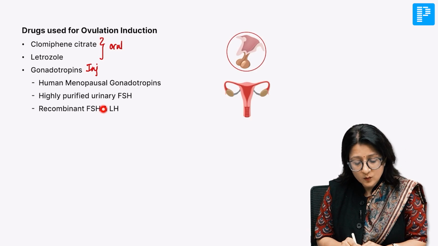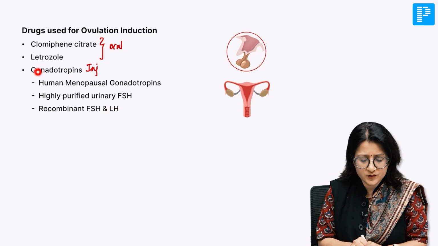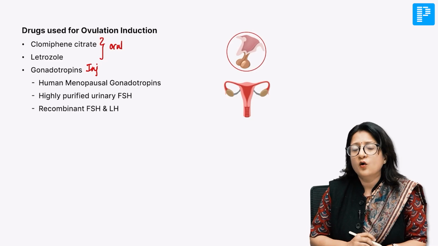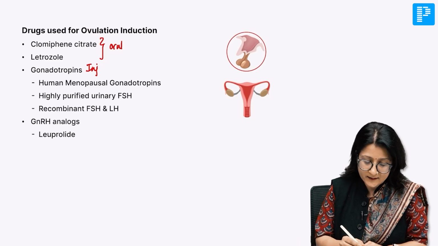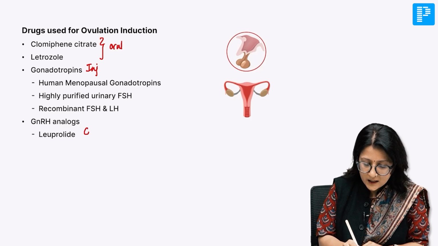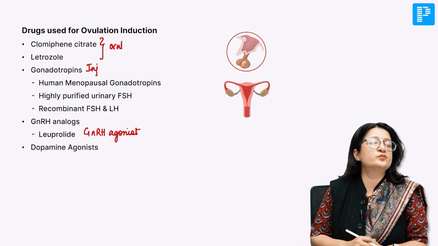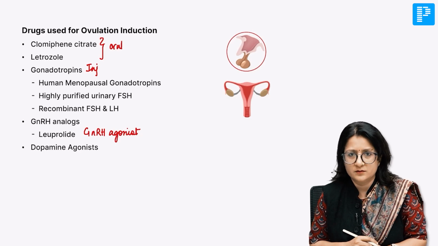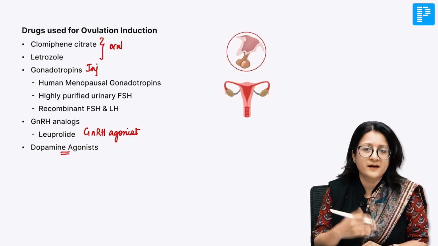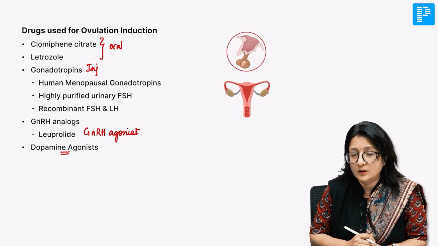These recombinant ones are very expensive injections, and that adds to the cost of using gonadotropins for ovulation induction. We also have GnRH analogues. Leuprolide is something that is used commonly, and this is a GnRH agonist. And then in the end, I would like to put dopamine agonist. Dopamine agonists cannot be used in all situations. They will only be used when there are increased prolactin levels, when there is hyperprolactinemia. Otherwise, they cannot be used all the time.